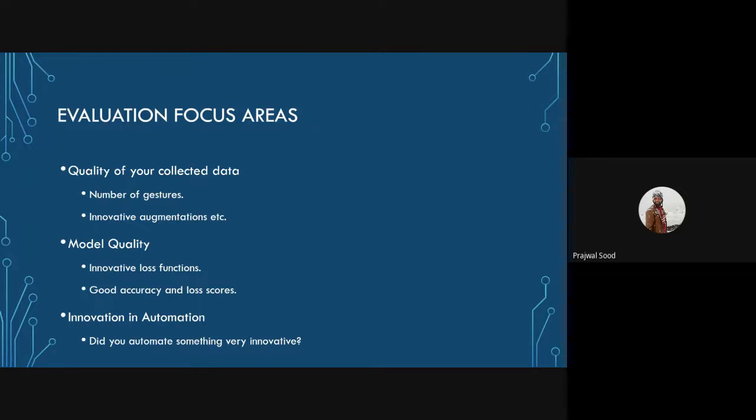I will be sharing this slide with you guys on Discord, and I will also be sharing the script to collect the data by yourselves. If anybody has any doubt, please feel free to ping me on Discord, either openly or send me a DM. I will be very happy to clear all your doubts.